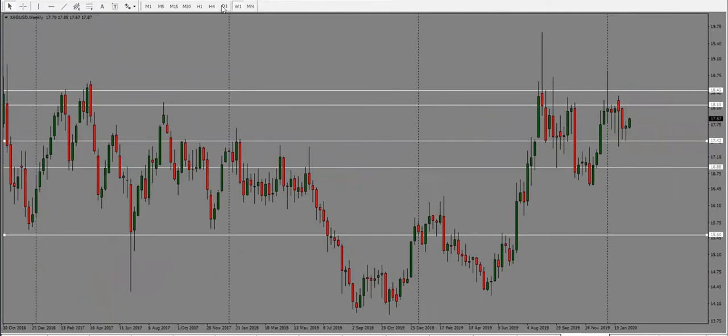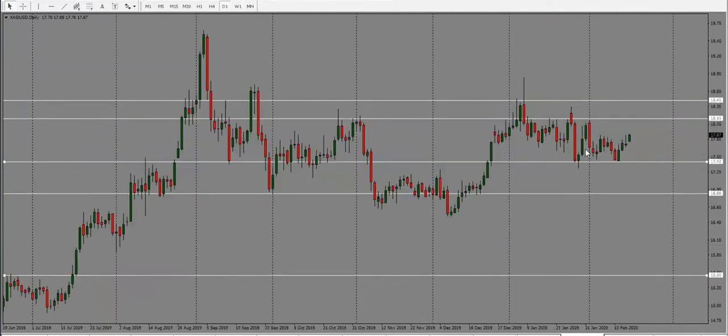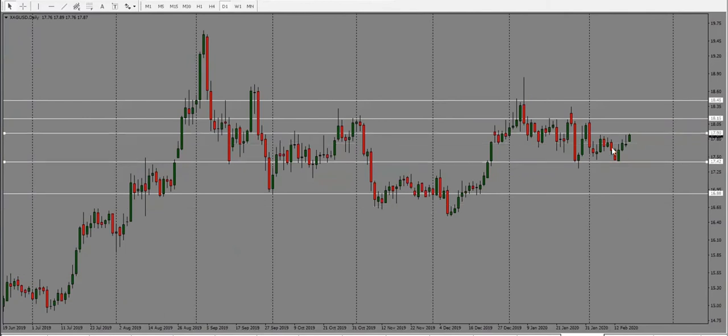Let's take a look at commodities here. We'll start off with silver, and as we can see, price is into resistance here. It has been trading in this range for a number of days now. And with the virus issues coming back to forefront, this is looking bullish again, but it's into resistance. So if it doesn't go through 17.80, this one could go back down. So watch out for that. But it is looking bullish at the moment.